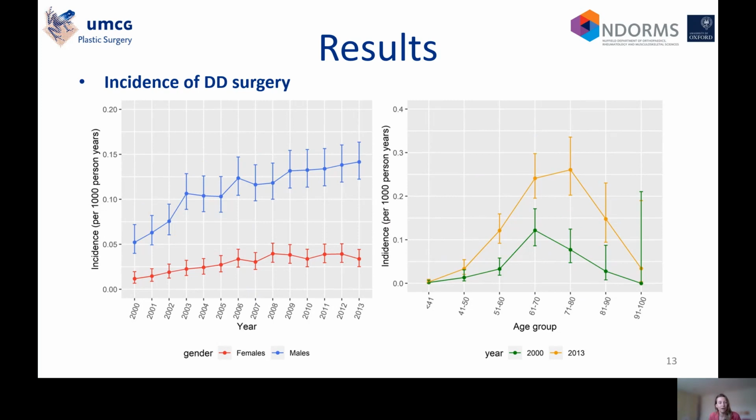This is the same graph, but then specified for incidence of Dupuytren's surgery, so whenever someone gets the first treatment. On the left side, you see that it's much higher for males compared with females, and that for males it also tends to increase slightly, while it is relatively stable for females across time. On the right side of the graph, we see the incidence of surgery specified for age and years, and we see that it peaks between the age of 60 and 80. So most people get their treatment in these age groups.